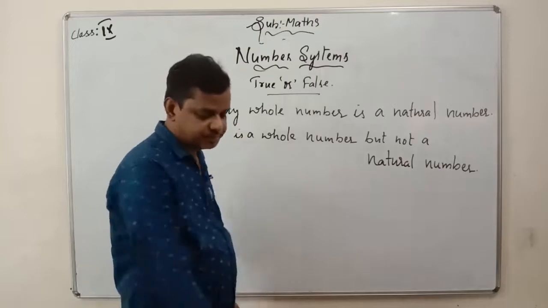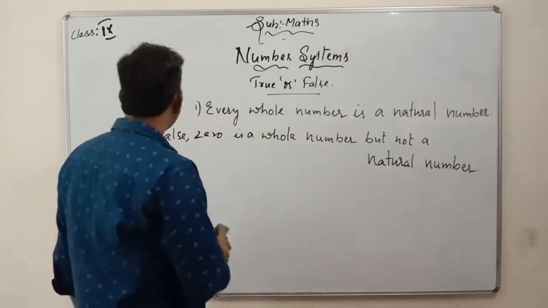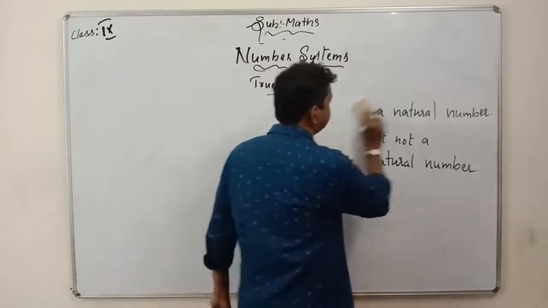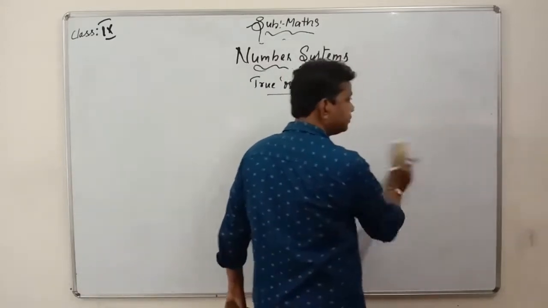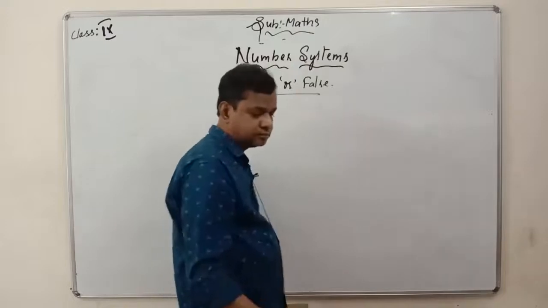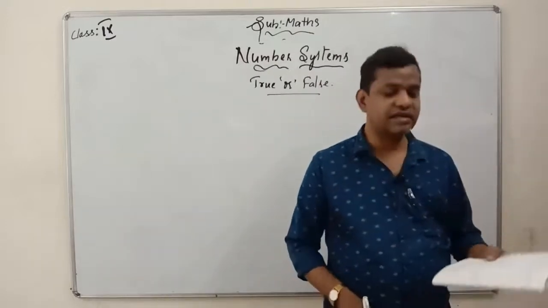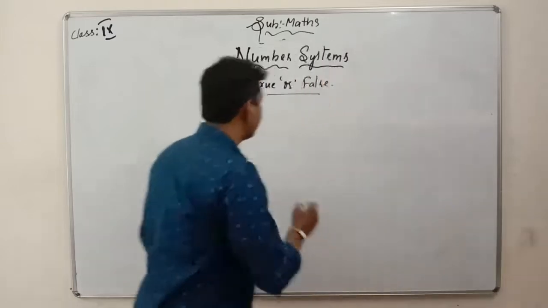The second one. So what is the second one? Every integer is a rational number.